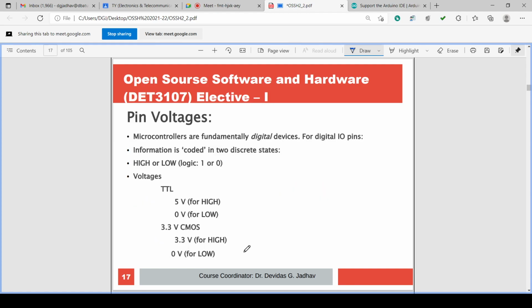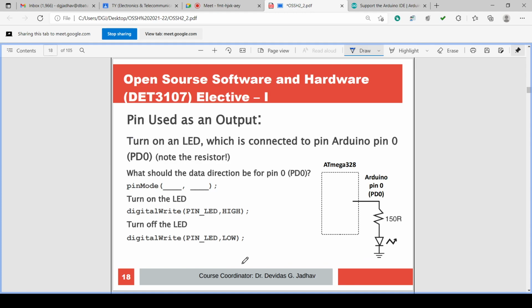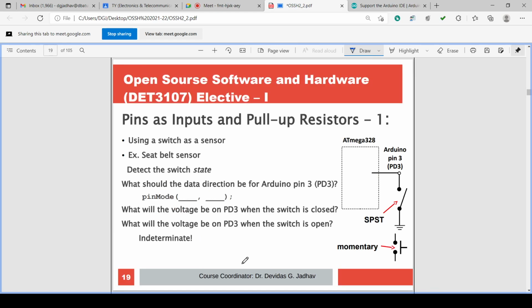The pin voltages we have seen are 5 volt and 0 volt, or 3.3 volt and 0 volt, for TTL and CMOS. And we have also discussed connecting an external circuit like an LED, for which we have to connect a current limiting resistor. How to connect the switch, we have discussed it, isn't it? The switch can be connected to the Arduino.